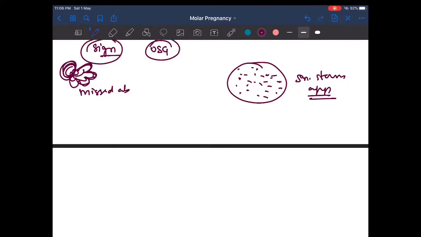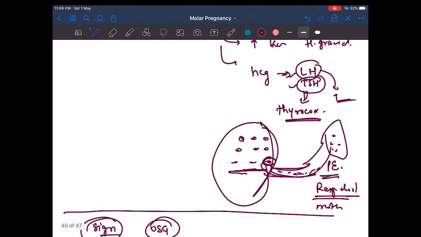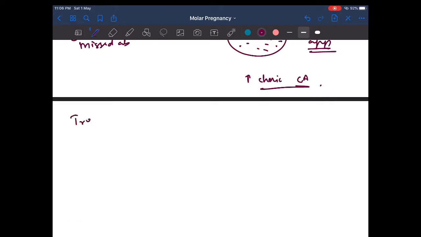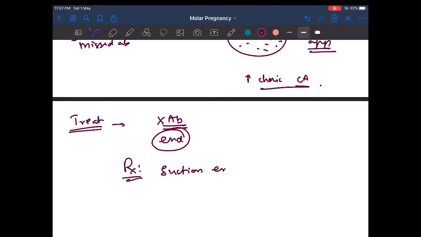Okay, so next, hCG is similar to TSH and causes thyrotoxicosis, and LH causes luteal cysts. Luteal cyst is formed in complete mole, and there is an increase in choriocarcinoma. Chances of choriocarcinoma are more in complete mole. Everything is more in complete mole, right? Then last, let's talk about the treatment and management plan. Since it is an abnormal pregnancy, it has to end. The treatment of choice is ending by suction evacuation.